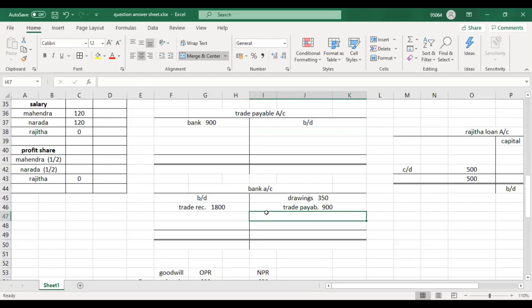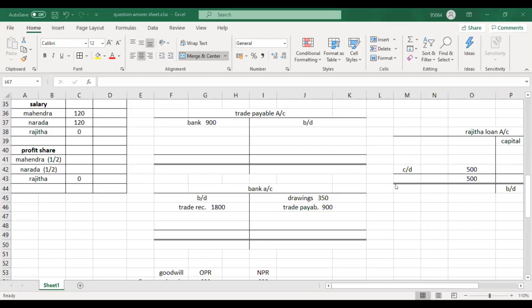And now number 5. Additional information number 5. Operating expenses paid. Underline the word paid. It is paid. Guys, in your syllabus, cash account is renamed as bank account from 2008. If you check 2018, 2019, 2020 past papers, there is no cash account. You have the bank account instead of cash. Both are the same, but use the word bank.